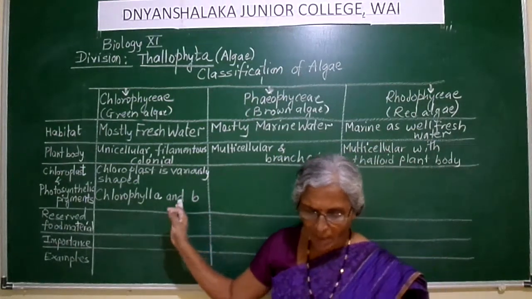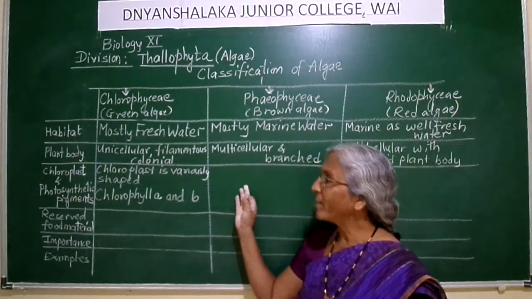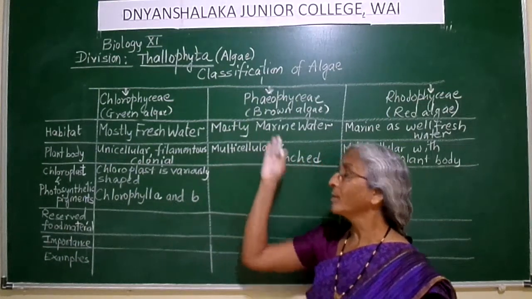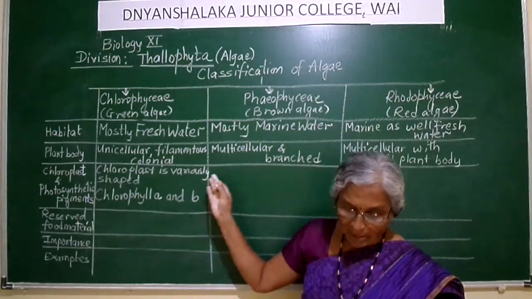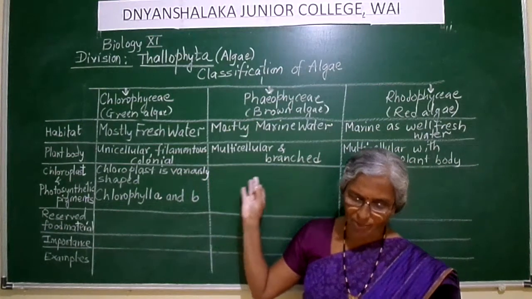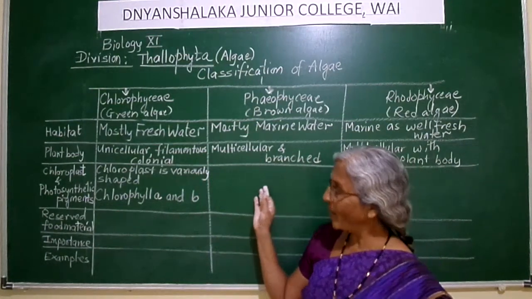Are you getting it? What are the pigment types in Phaeophyceae? When we go for the members of Phaeophyceae, what do we find?